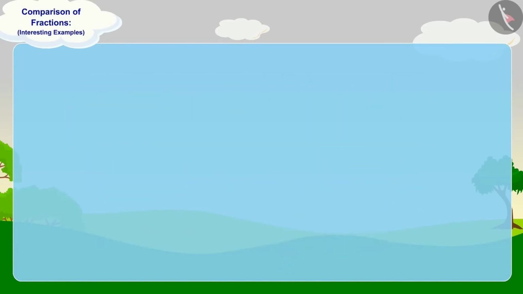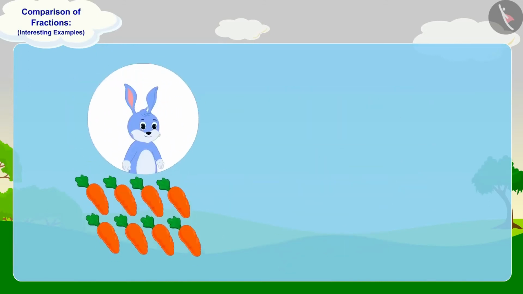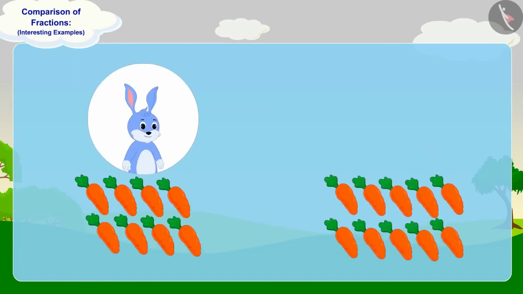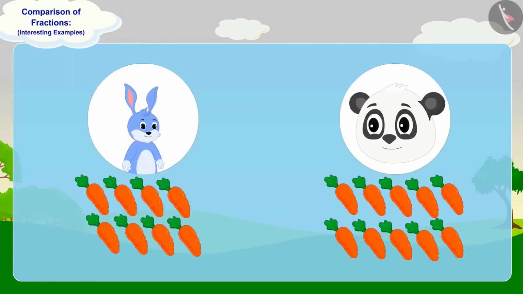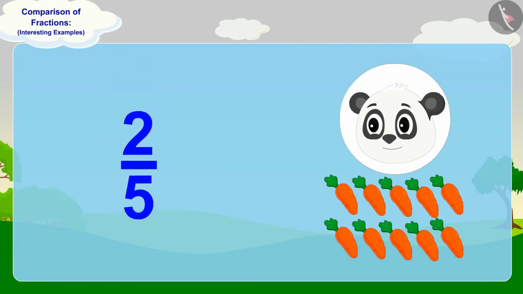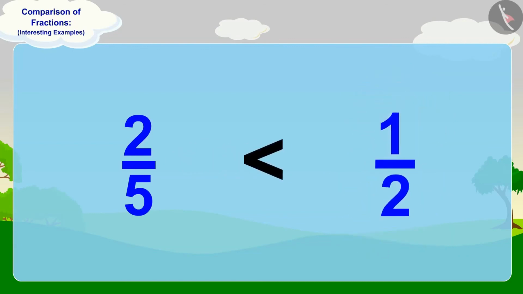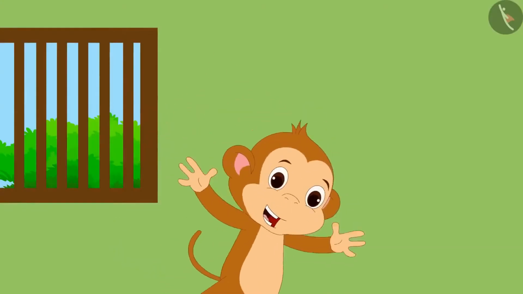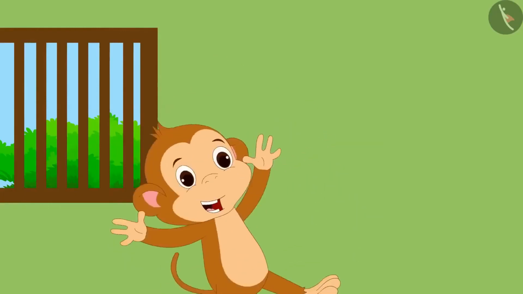Babban will give 8 carrots to Bunny and 10 carrots to Golu. Hence, Bunny will get lesser carrots than Golu. In this way, we can see that the fraction 2/5 is less than half. Babban became happier thinking about all this.